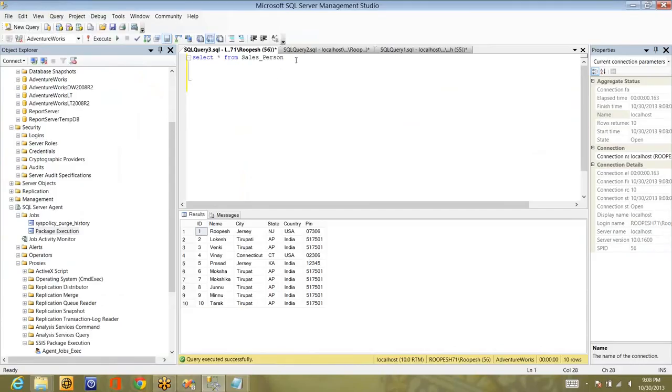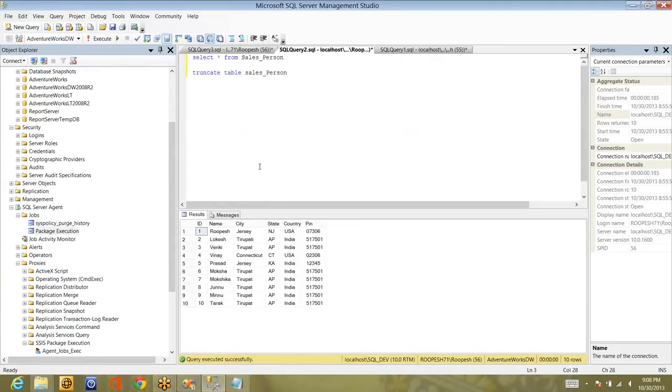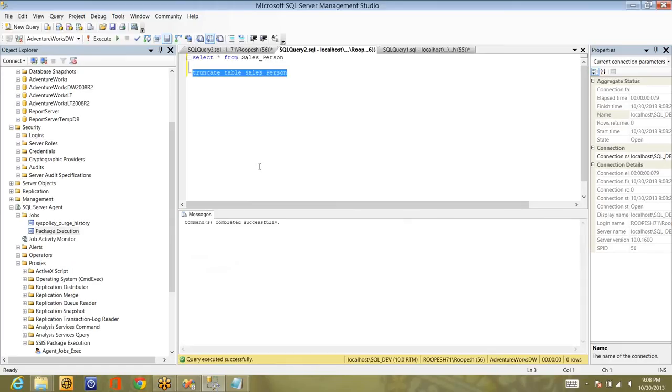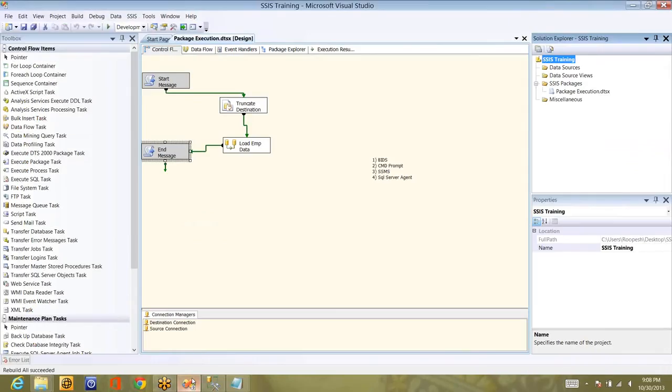Before continuing with the SQL Server Agent, let me truncate the table, SalesPerson. F5, and let me copy the same, and you can see no data here. And let me truncate this table also, the table in this particular server, and let me execute it. Now there is no data in both tables, in two different servers, two different databases, and two different instances. Now what I'm going to do is, I disabled the package pop-ups and deployed the same, and the same thing is already configured.